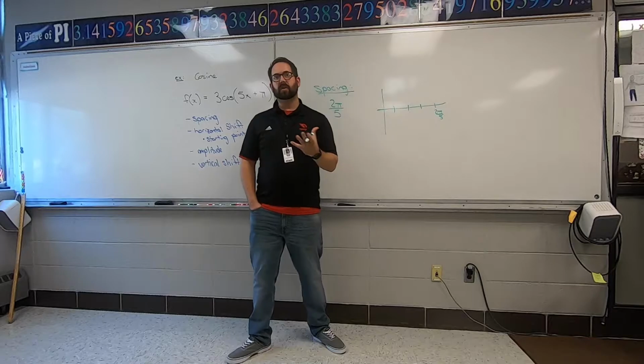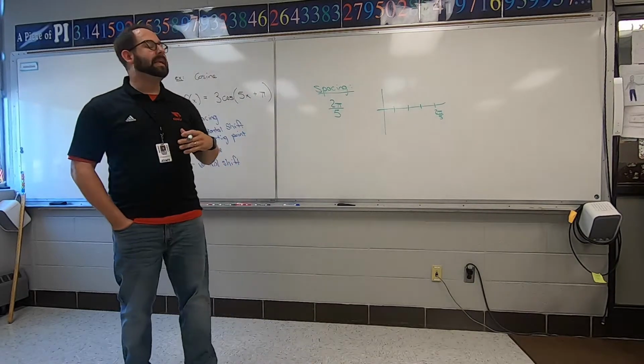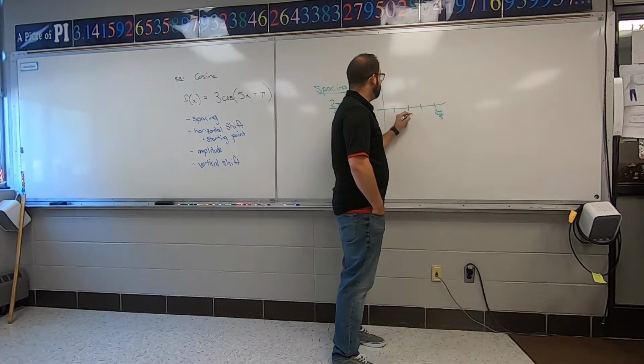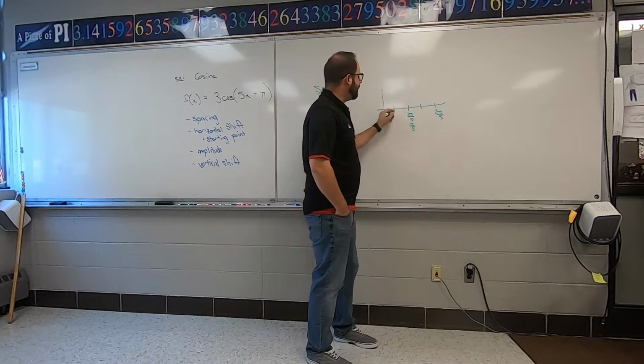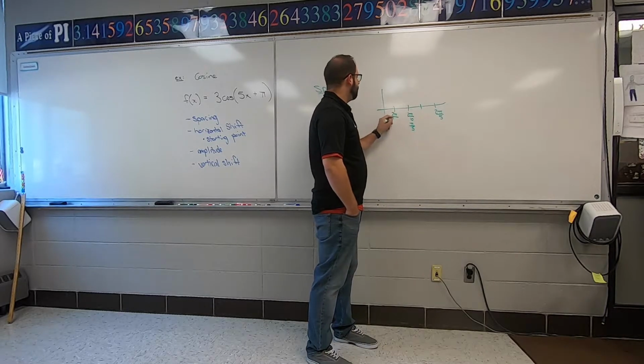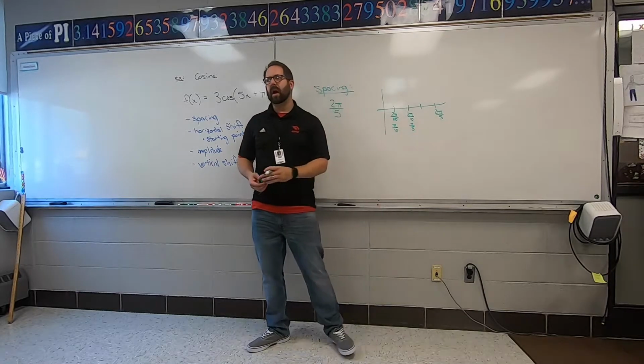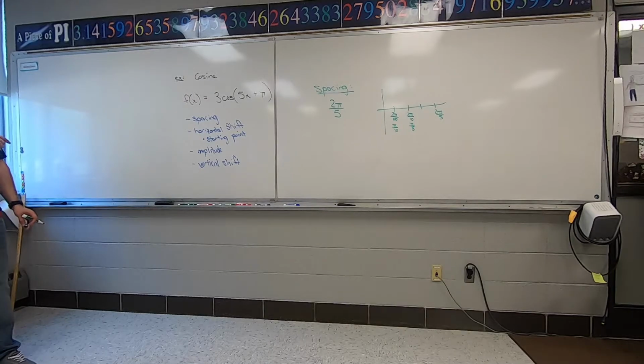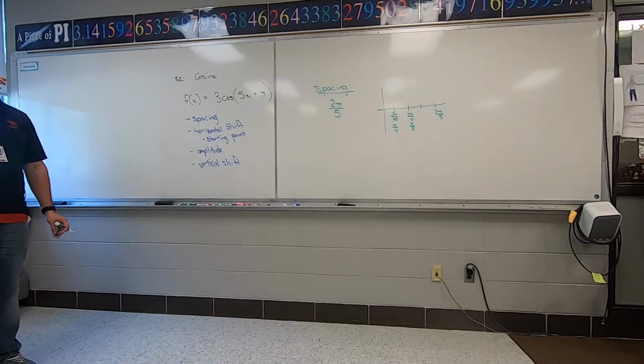We don't have that because we've been shifted left to right. But I need to figure out the first hash mark. So I'm going to cut this in half. This is 2 pi over 10. And if you want to simplify that, that's pi over 5. And then I'll cut that in half again. That's 2 pi over 20 or pi over 10. However you want to say it. I don't really care. I'm going to use the pi over 10. But again, it's cut in half, and then multiply by 3 if you need the next marker,